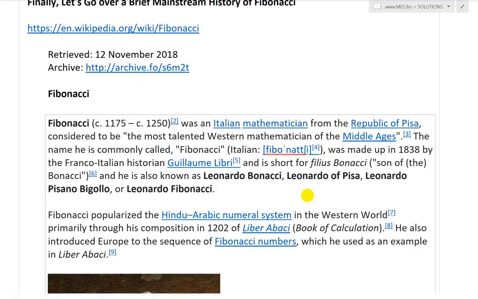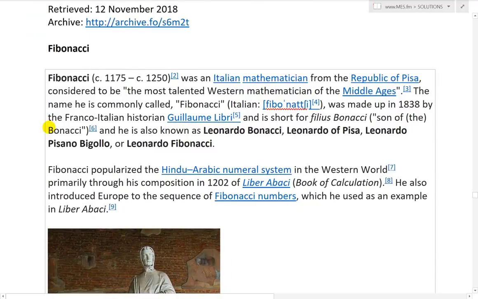So on Wikipedia for Fibonacci, let's read up on him. Fibonacci, born in 1175 Common Era, and he died around 1250 Common Era, was an Italian mathematician from the Republic of Pisa, considered to be the most talented Western mathematician of the Middle Ages.